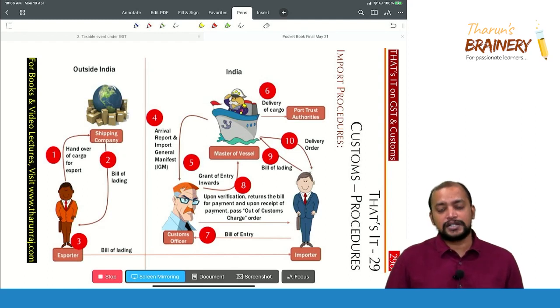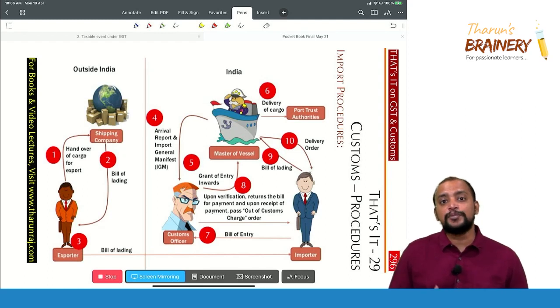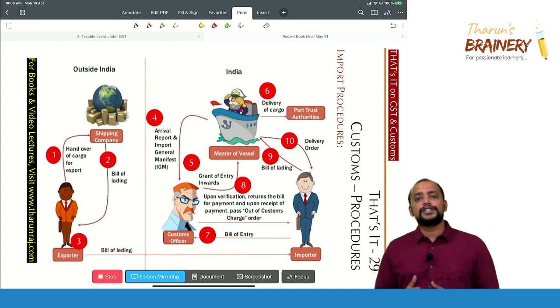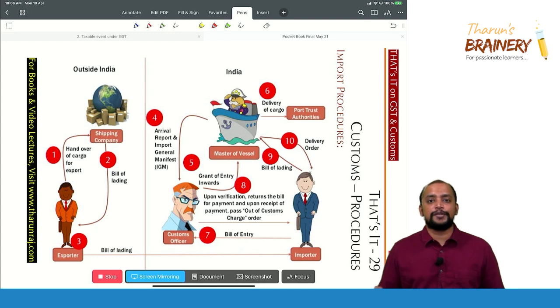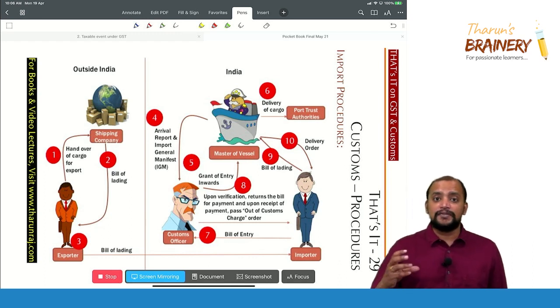Procedures under customs. First I am starting with import procedures here. So these import procedures, there are multiple modes of imports. That can be by vessel, that can be by aircraft, or that can be by vehicle. First we are discussing import procedure from the context of a vessel.